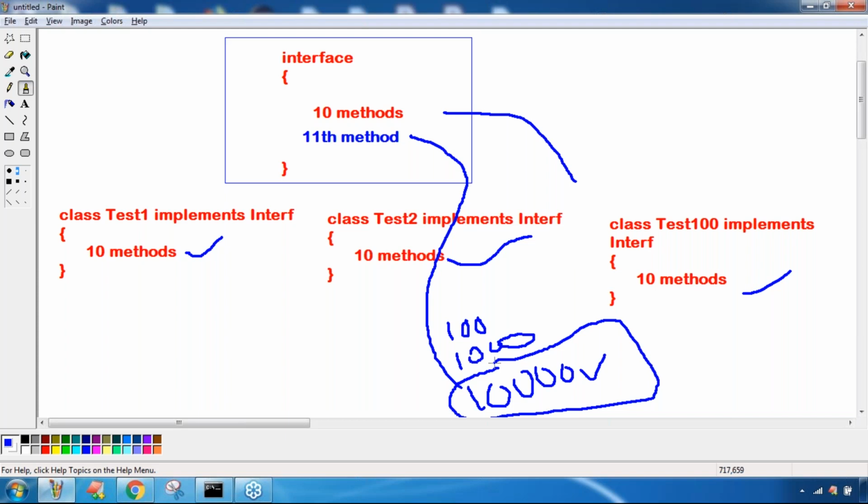If 10,000 classes are required to change just because of adding a method, then it's very complex. No one is going to do such a thing. That's why you can't add a new method. If you add a new method, all the implementation classes are going to be affected. That's why once you define an interface, that interface is final. You are not allowed to add a new method. So it is always a restriction in Java.